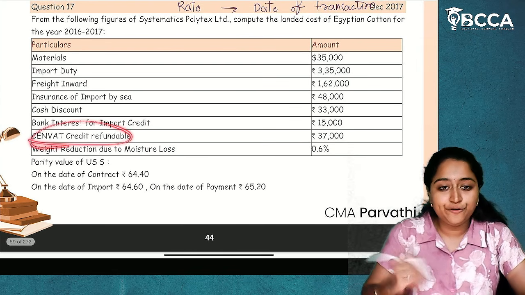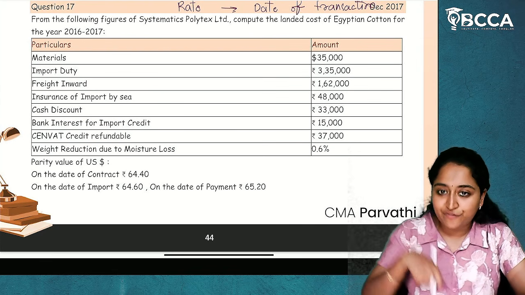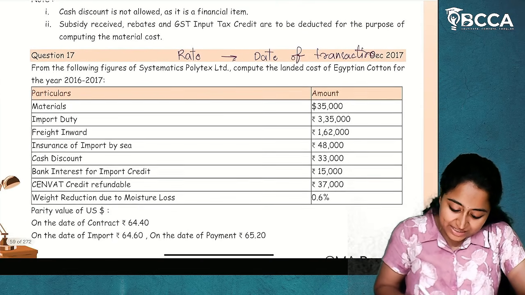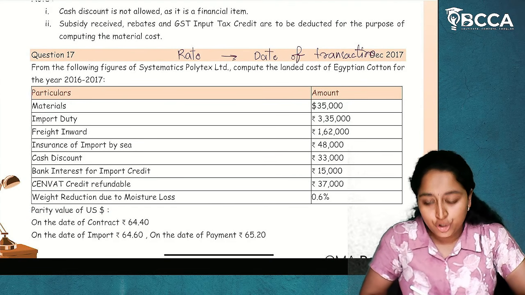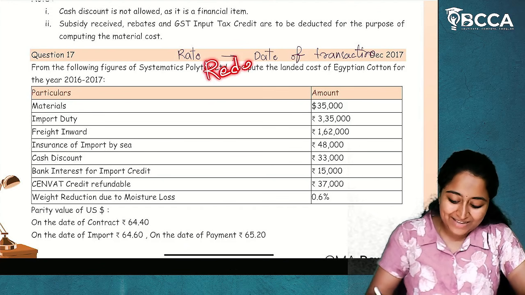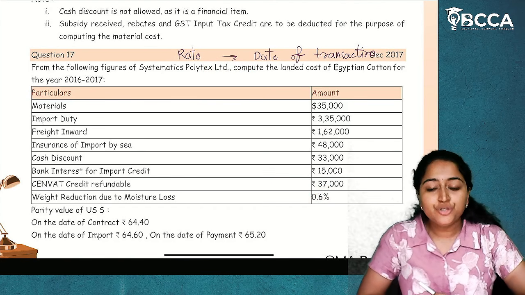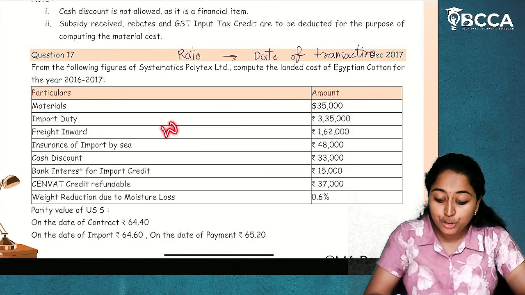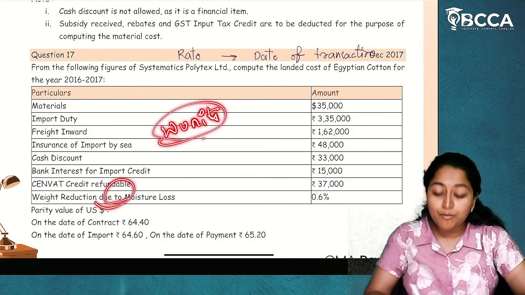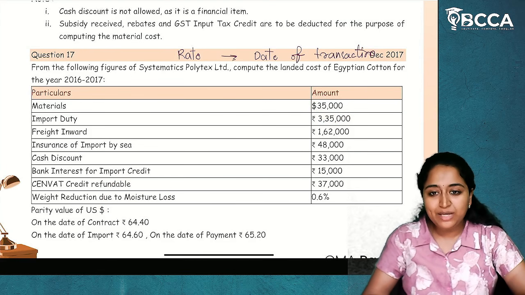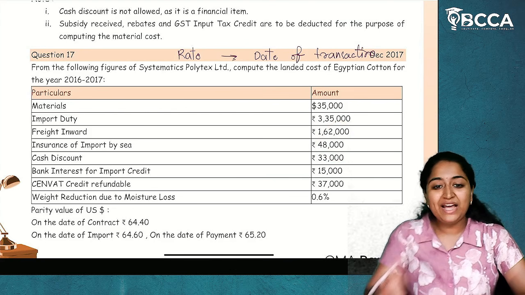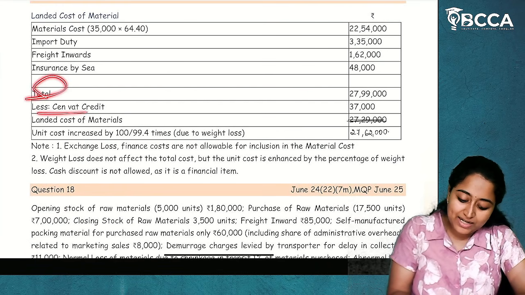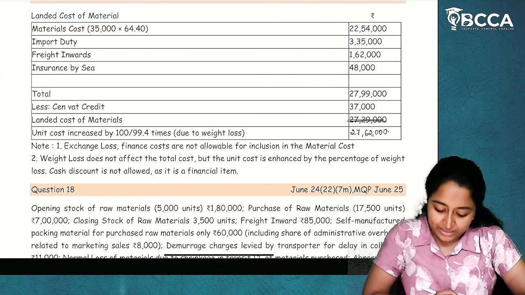And CENVAT credit refundable. Any taxes or credit which is refundable, you will reduce it. So, CENVAT credit, reduce it. And they have given us weight reduction due to moisture loss. So there is a reduction of weight, and that too they have given in percentage. So this will not have an effect on the total cost of materials, but this will have an effect on units of materials because there is a moisture loss. So for moisture loss, we will not be able to determine the cost, but we can eliminate that from the units. I hope it is clear. So you will write all that. Total less CENVAT credit, you will get the landed cost of materials.